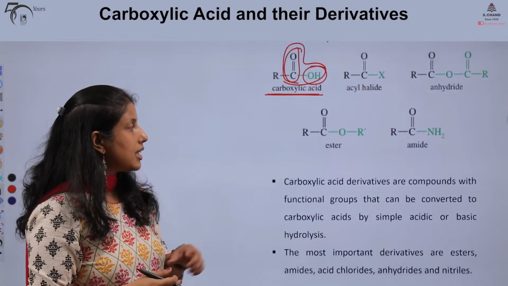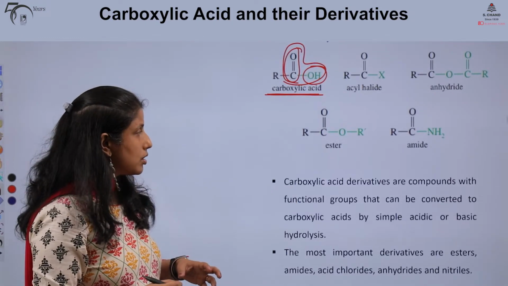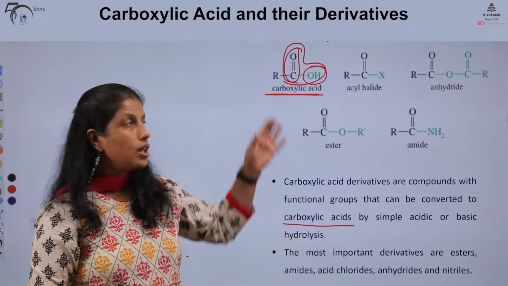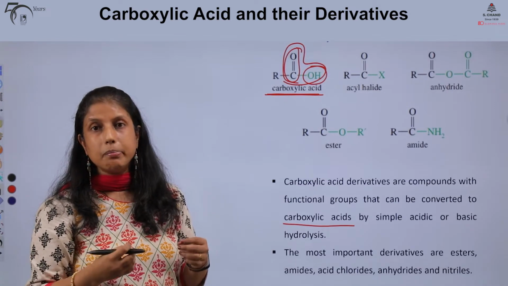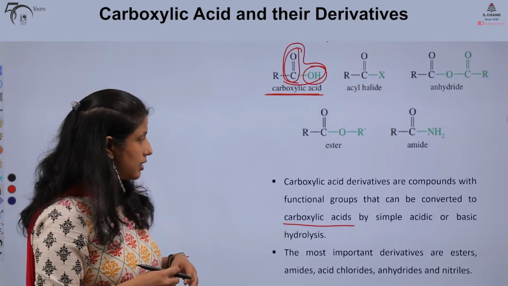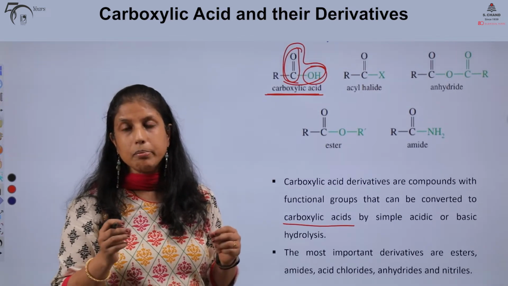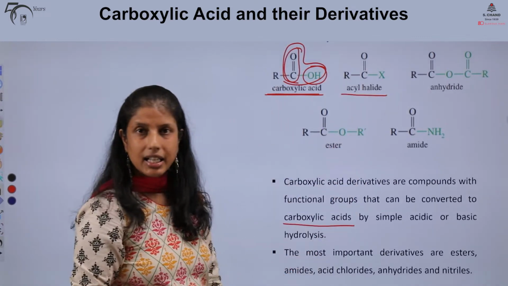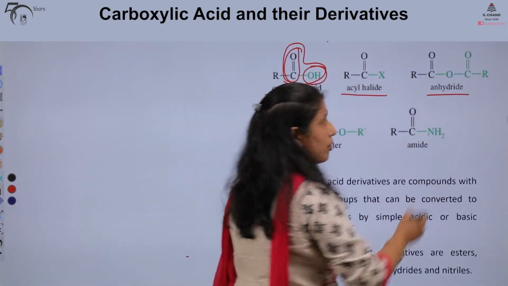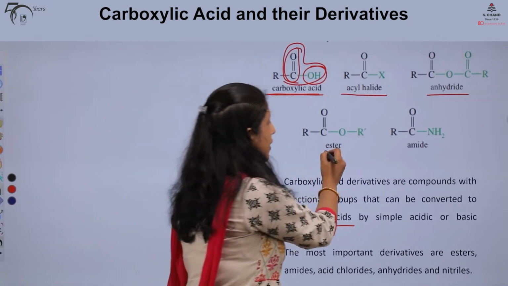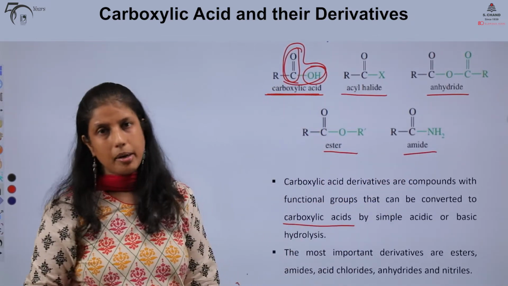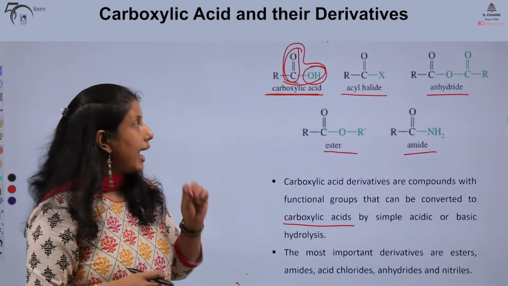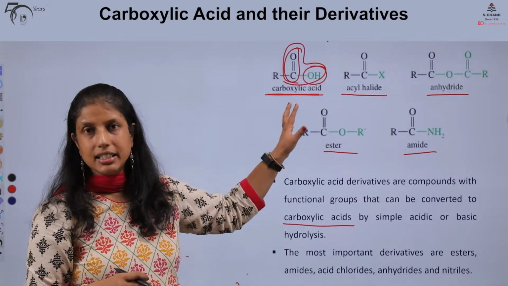Now, what are these carboxylic acid derivatives? Well, our carboxylic acid derivatives are compounds with functional groups that can be converted to the carboxylic acids by simple acidic or basic hydrolysis. What are some of the most important carboxylic acid derivatives? Well, we can have our acyl halides, anhydrides, esters and amides. One by one, let's look at the chemistry of these acid derivatives.